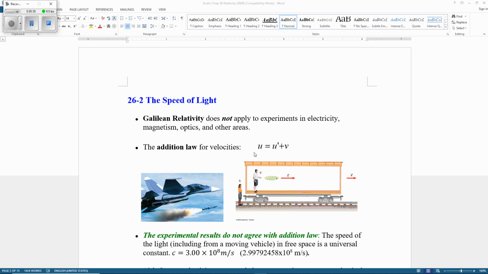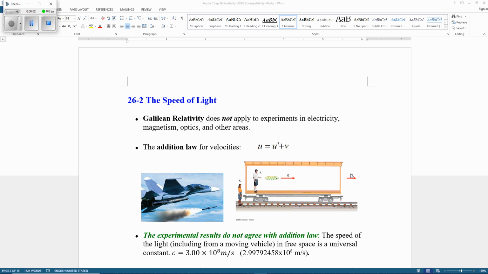But this equation doesn't work when you measure the speed of light. For example, assume a high-speed train whose speed equals, let's say, 10% of the speed of light. Remember, the speed of light is 300 million meters per second.